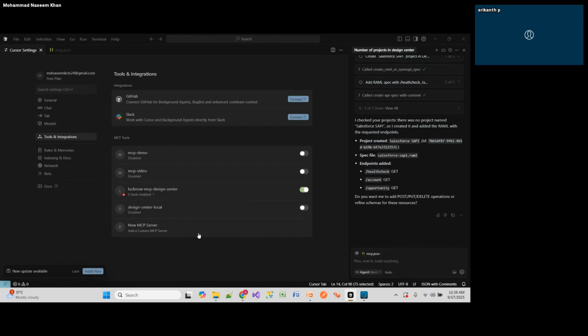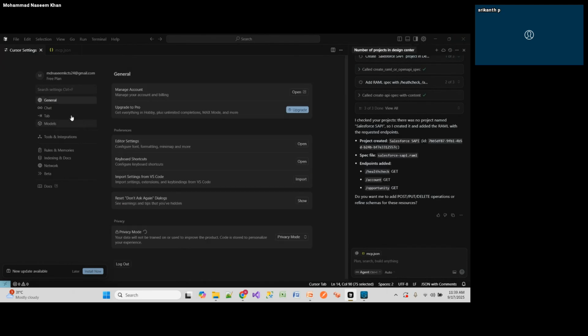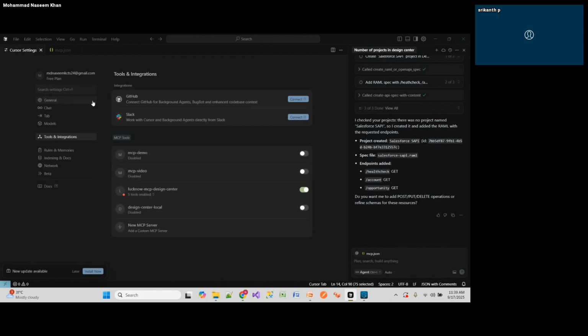Okay, first thing you need to do is install this Cursor. It is not VS Code, it is a tool called Cursor. First you install this, and then you go to the settings. Once you go to the settings, you can search for MCP tools. Once you go to the MCP tools, you can add your MCP servers.